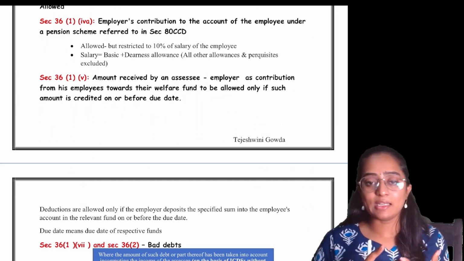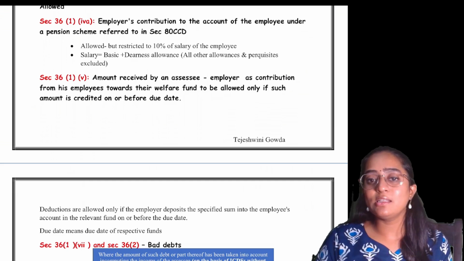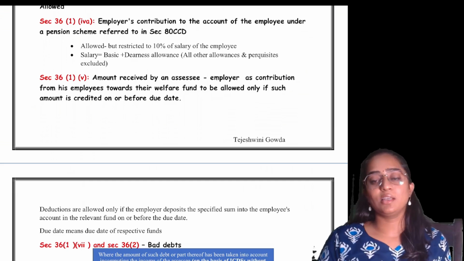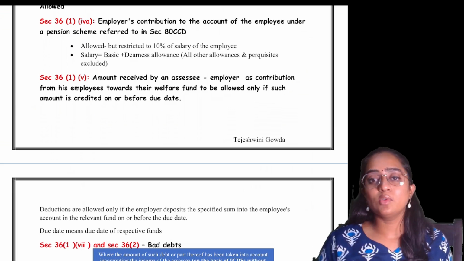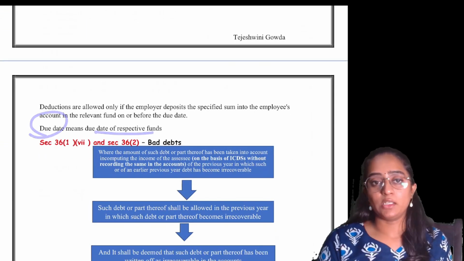First of all, he should just collect and he should pay. If he is not paying within time, then it shall be considered as his income and it will be added to his income tax. It will be added to his PGBP as income. Due date here means the respective due date.